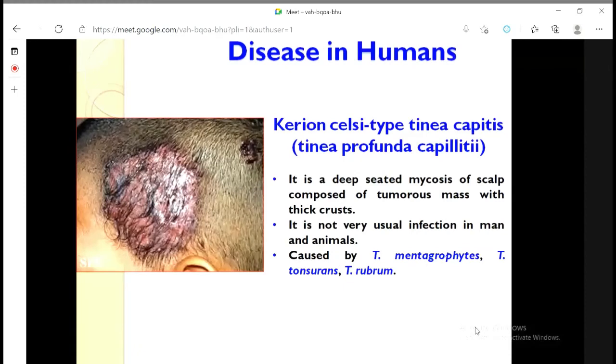Then I believe it is the last of the human infections. It is tinea profunda capillati. This type of infection, look at the appearance. It is not a dry area. It is not just hair loss, but it looks like a highly inflamed zone. Highly inflamed zone. It is the kerion celsi type of tinea capitis. It happens only in the head region. Very painful and difficult to treat.